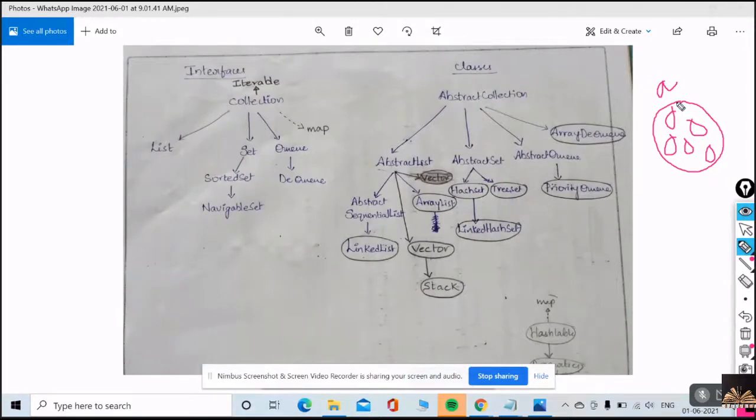I just discussed what a collection is: a group of individual objects represented as a single unit. Then what is the collection framework? The collection framework defines several classes and interfaces to represent a group of objects as a single unit.